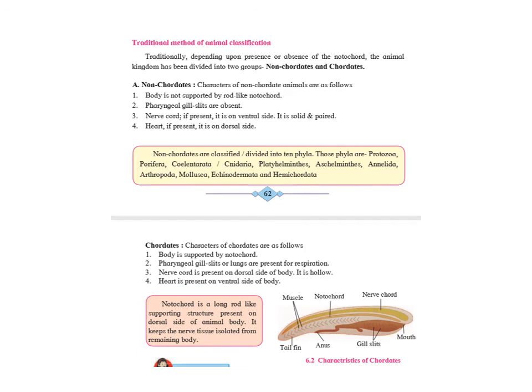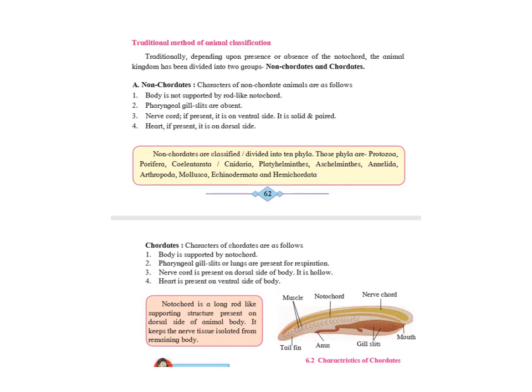Traditional method of animal classification. Traditionally, depending upon presence or absence of the notochord, the animal kingdom was divided into two groups, non-chordates and chordates. What is a notochord? Notochord is a long, rod-like supporting structure present on the dorsal side of the animal body. It keeps the nerve tissues isolated from the remaining body. So, if you have a notochord, you are called chordates. If you do not have a notochord, you are called non-chordates.